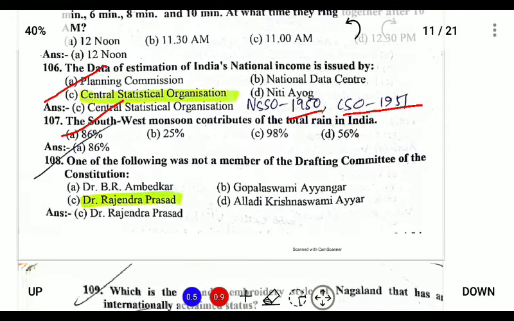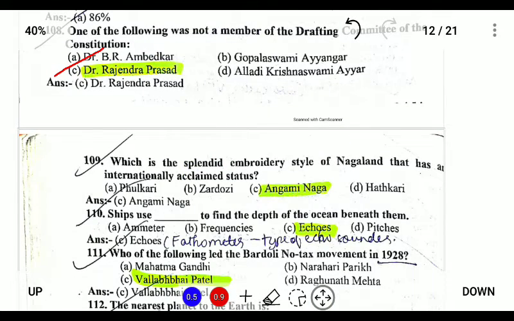Next, one of the following was not a member of the drafting committee of the constitution. Dr. Rajendra Prasad was not a member of the drafting committee because he was the chairman of the Constituent Assembly, and later became the President of India.